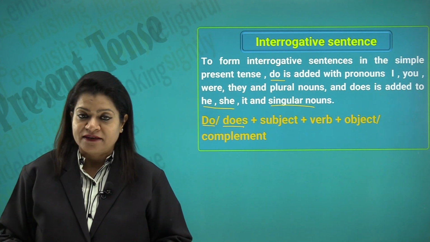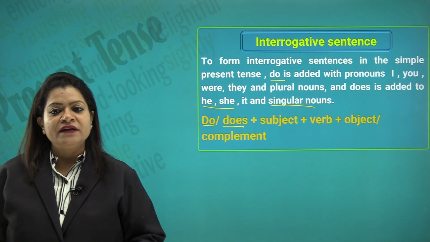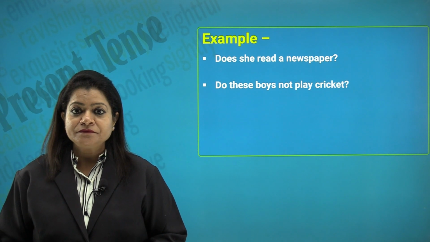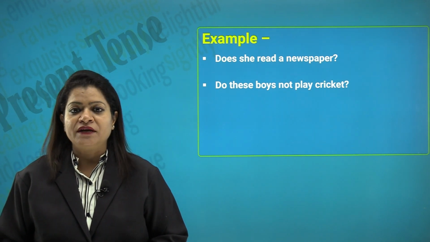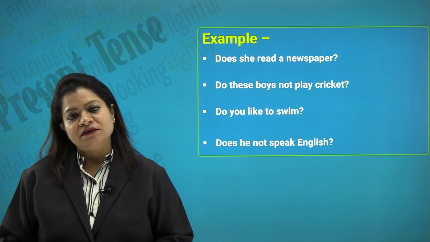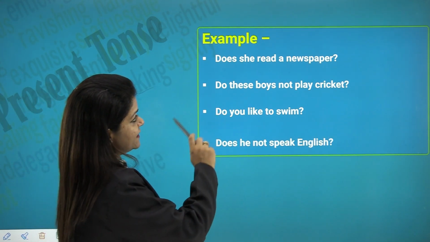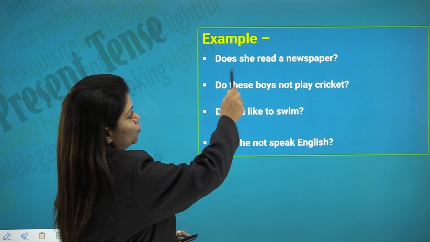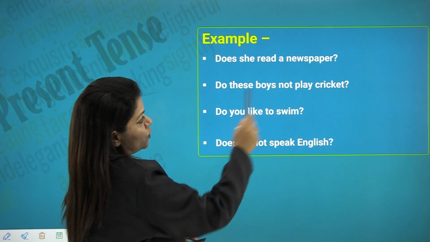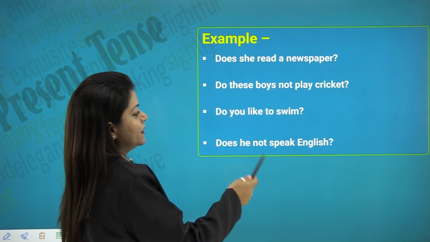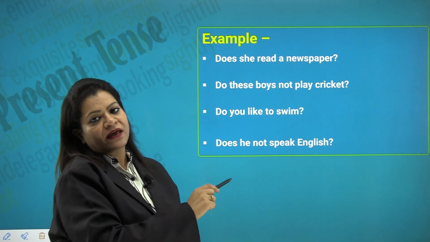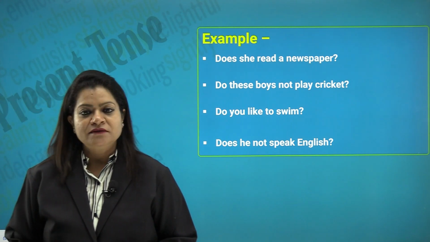So, how will you try and ask a question in the simple present tense? Do you like tea? Does he come here every day? Does she read a newspaper? Do these boys not play cricket? Do you like to swim? Does he not speak English? So, if you look at these sentences, the interrogatives, does is used, then she, the pronoun, read a newspaper. Do these boys not play cricket? Do you like to swim? Does he not speak English? So, in the interrogative, we also have the affirmative and the negative sentences being used.